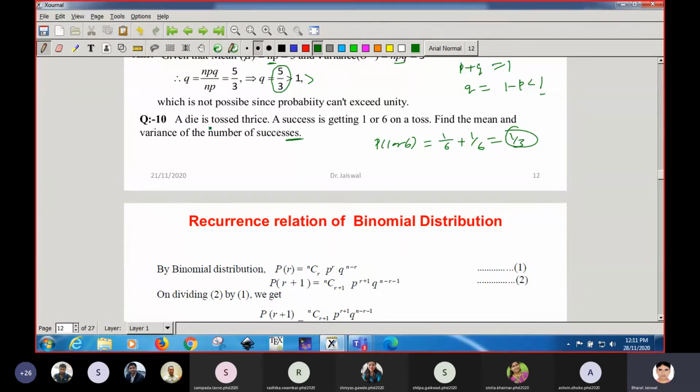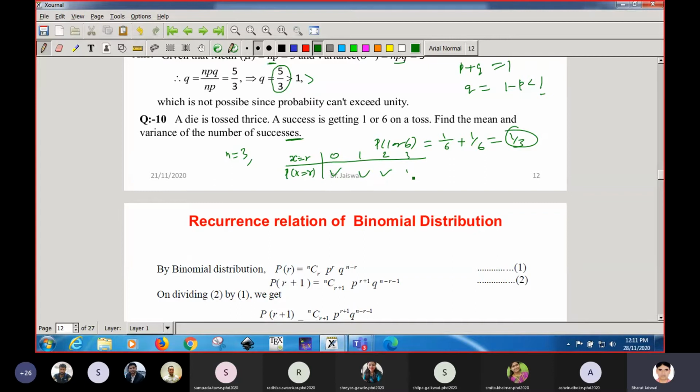Getting, students? Well, small n equal to 3 is already given. So what we have to find, actually I'm not going to do that, you just find that. You have to create the table for different successes. For r, you have to calculate the probability for r equal to 0, 1, and maximum thrice, so 2 and 3.